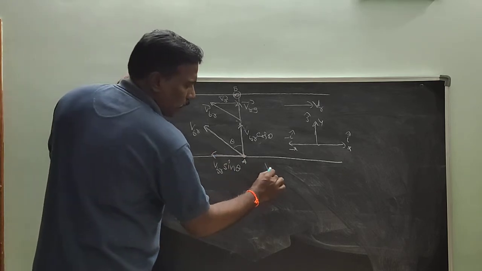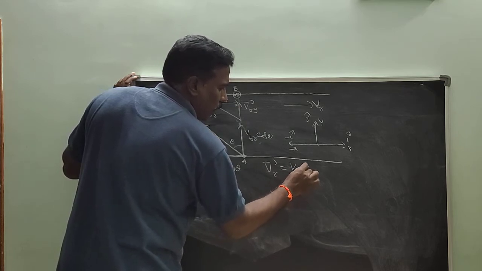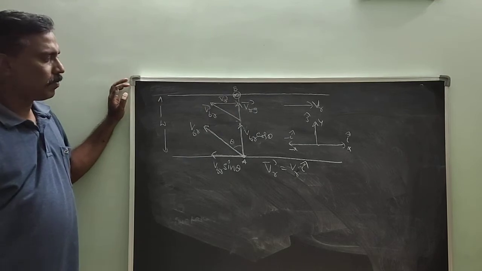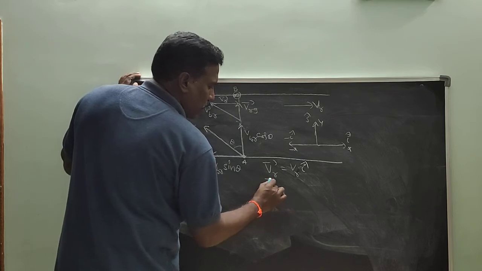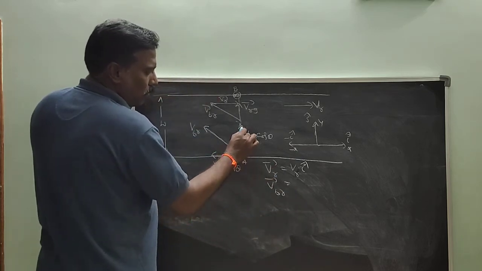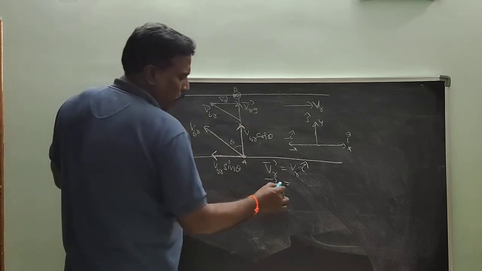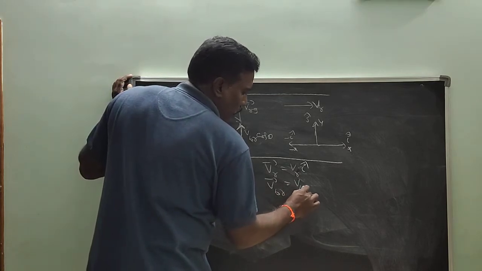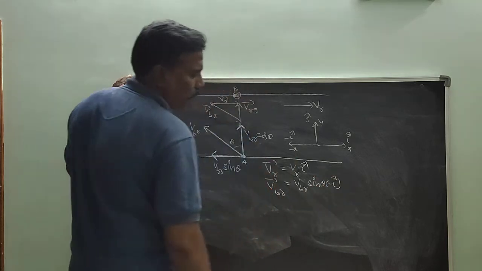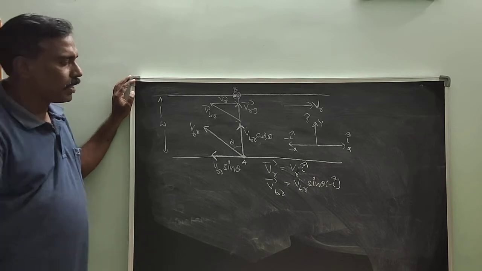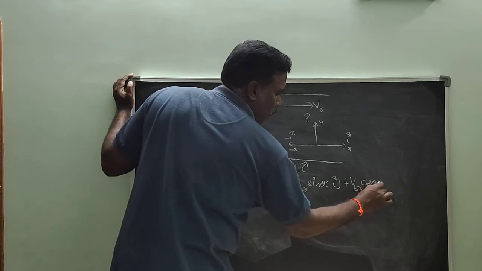What is velocity of the river? VR bar is equal to VR I cap. What is velocity of boat? Velocity of boat with respect to river, VBR bar: one component is along the y-axis, the other component is along the negative x-axis. VBR bar is equal to VBR sin theta minus I cap plus VBR cos theta j cap.